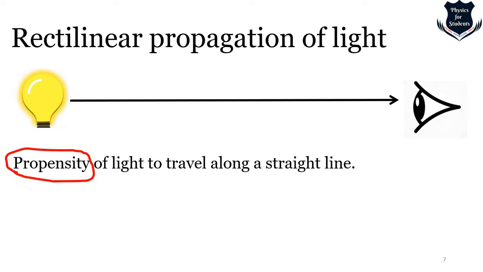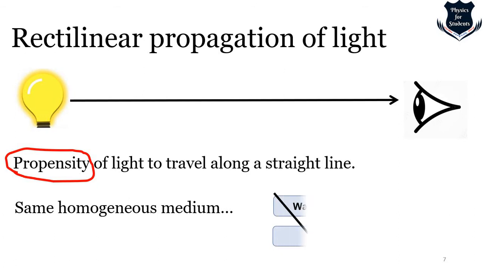Mind it, propensity of light to travel along a straight line. Propensity describes the tendency of light or electromagnetic waves to travel in a straight line. So propensity means it has got a tendency, which is a natural tendency. As I told you, when I am moving from my room to my washroom or to my kitchen, I have a tendency to move forward, straight, rectilinear, unless there is an obstruction. So I can tell that light does not deviate when it is traveling in the same homogeneous medium.